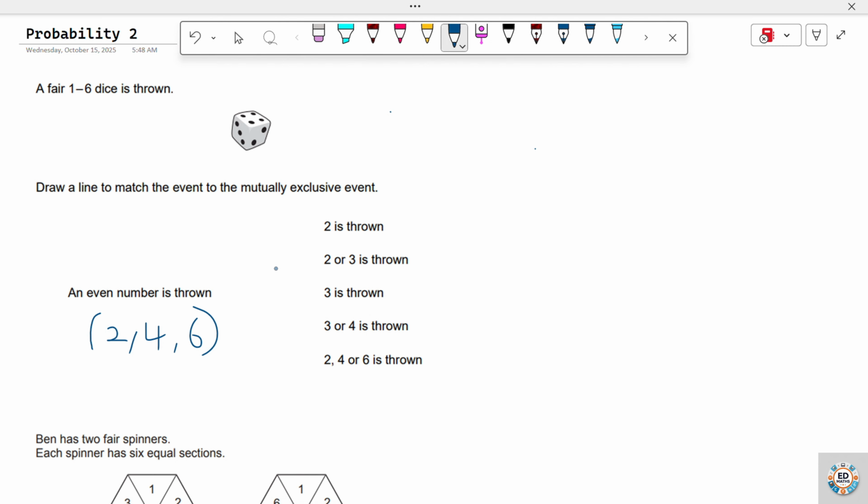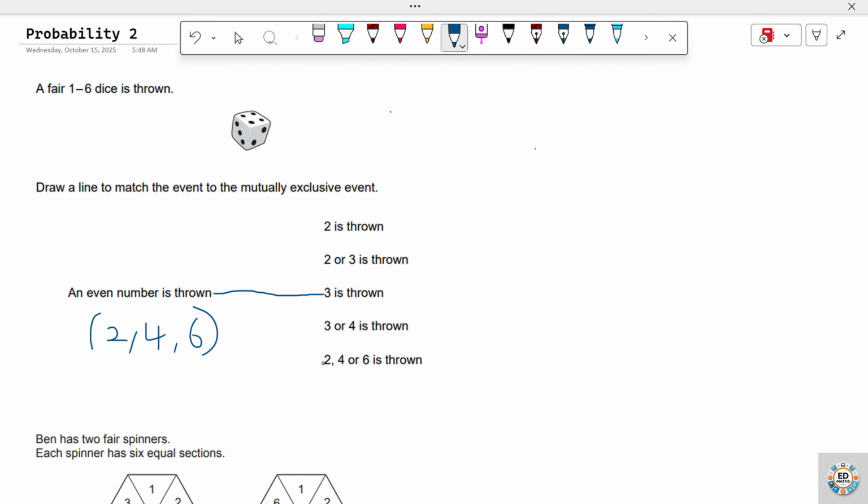As you can see, if I match it to 2 is thrown, it's not going to be exclusive since 2 is also over here. If I match it to 2 or 3 is thrown, there is a 2 here. There's also a 2 here. So they won't be exclusive. But if I match it to 3 is thrown, there is no 3 over here. That means this event and this event will not happen at the same time. I can't match it to this because 4 is over here, 4 is over here.